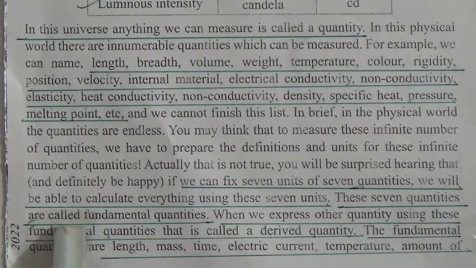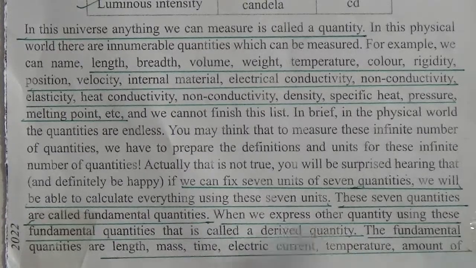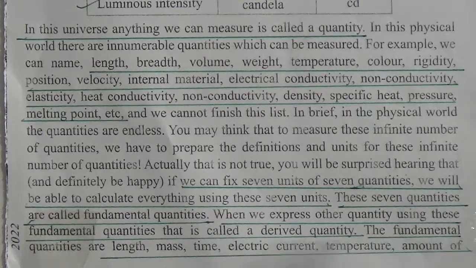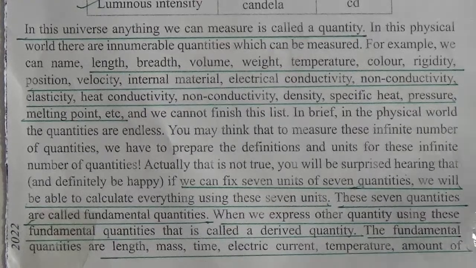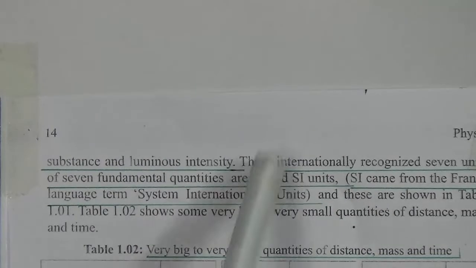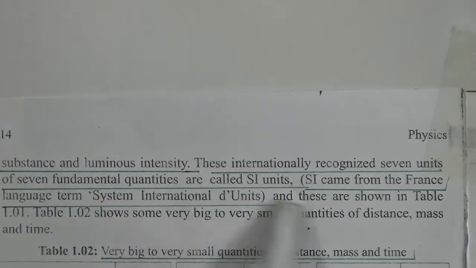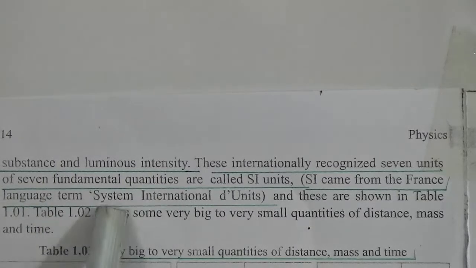These 7 quantities are called fundamental quantities. When we express other quantity using these fundamental quantities, that is called a derived quantity. The fundamental quantities are length, mass, time, electric current, temperature, amount of substance and luminous intensity. Dear students, underline these lines. These internationally recognized 7 units of 7 fundamental quantities are called SI units. Underline this line. SI came from the French term Système International d'Unités, and these are shown in table 1.01 and table 1.02.